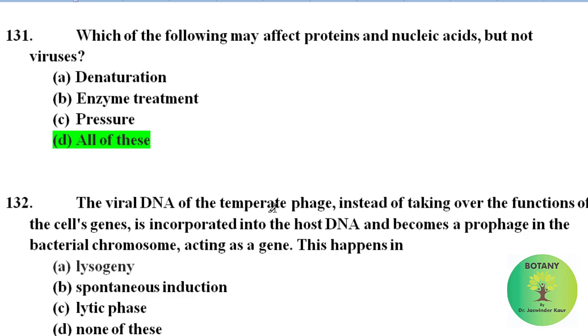The viral DNA of the temperate phage, instead of taking over the functions of the cell's genes, is incorporated into the host DNA and becomes a prophage in the bacterial genome, acting as a gene. This happens in lysogeny, spontaneous induction, lytic phase, none of these. Correct answer is lysogeny. This happens in lysogeny.